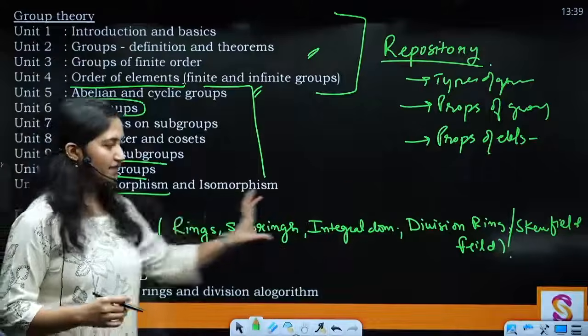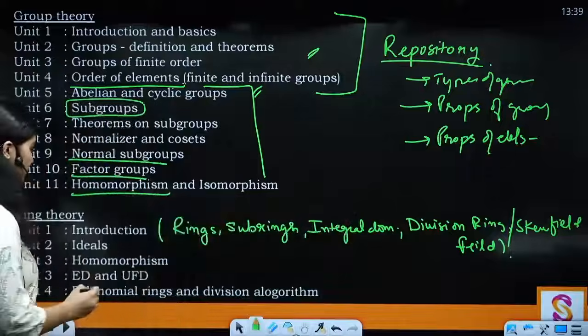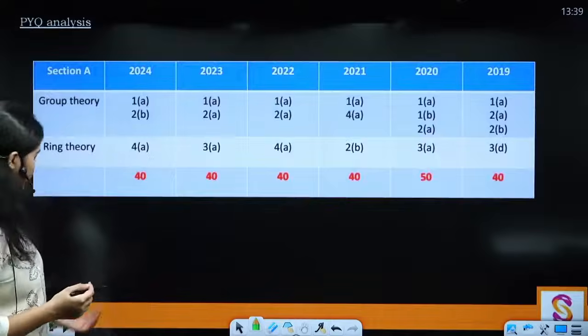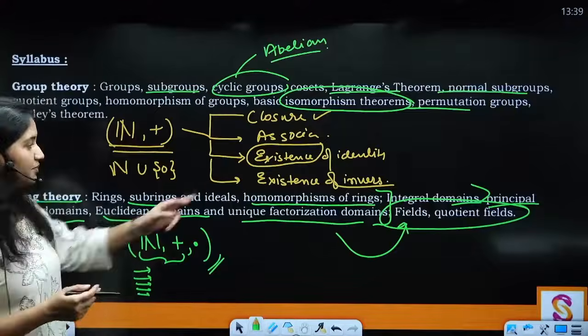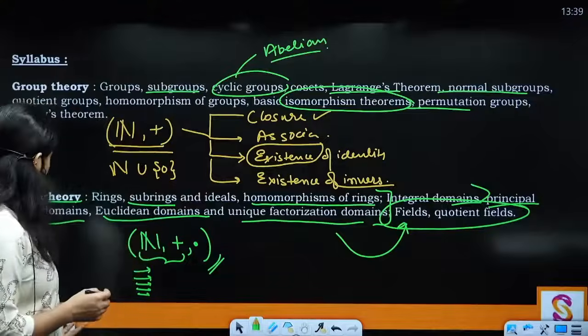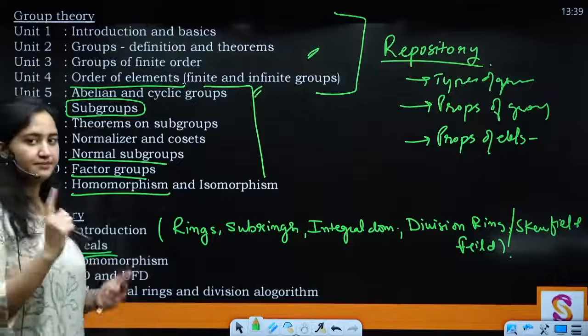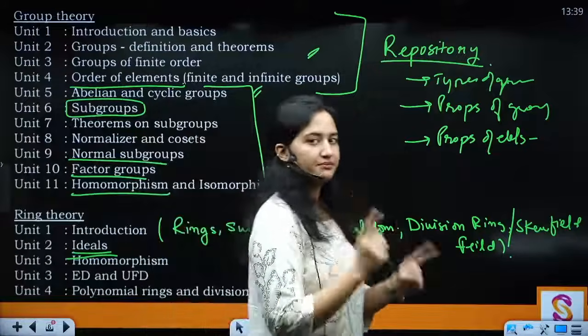Once we are done with these structures and their basic properties, we will be moving on to ideals, in which we will be studying your principal ideal domains. Clear? After this, you have homomorphism. Again, the main idea is to establish mappings, right?